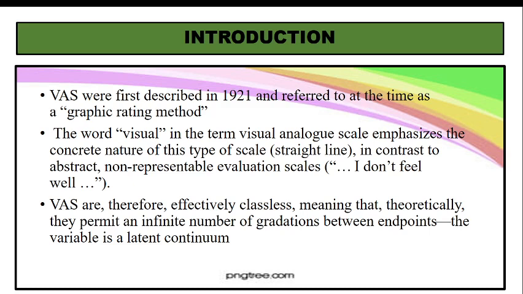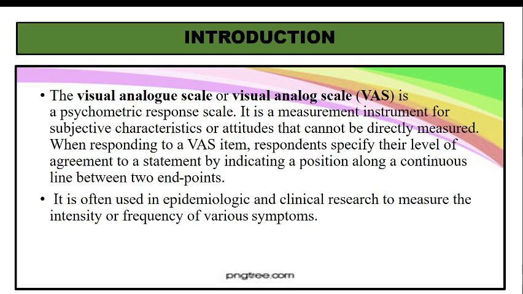We will study the remaining slides. I think you will be able to understand. Now, a visual analog scale is a psychometric response scale. Psychometric means we can use all this to find out attitude for psychological studies. So it is a measurement instrument for subjective characteristics and attitudes that cannot be directly measured. I cannot measure directly. In those conditions I use a visual analog scale.